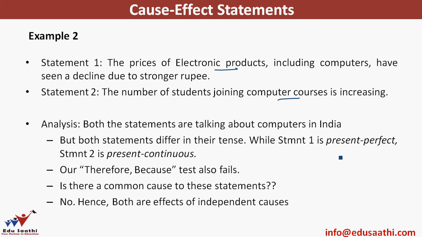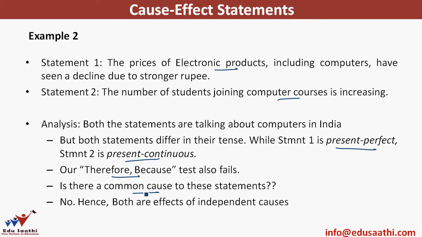Another hint that you can use is statement 1 is in present perfect. Statement 2 is in present continuous. So both these statements do not follow a common timeline. And the because therefore test is also failing. So can you find a common cause?